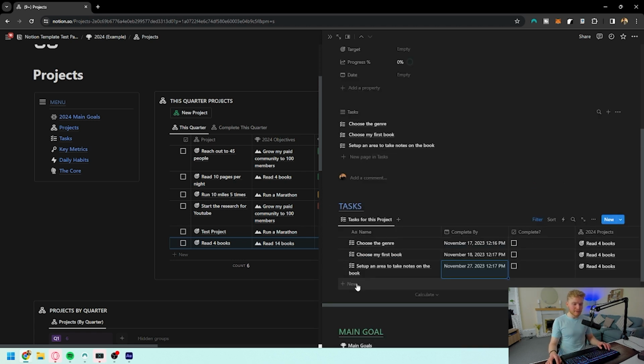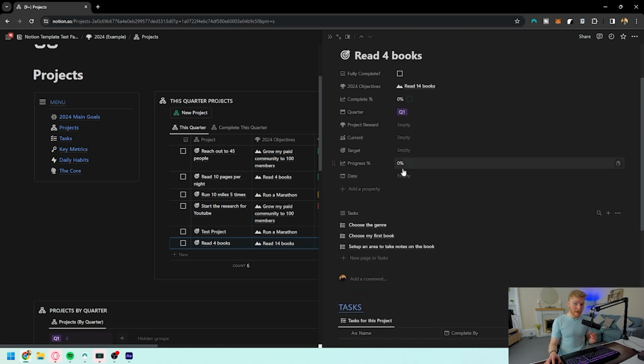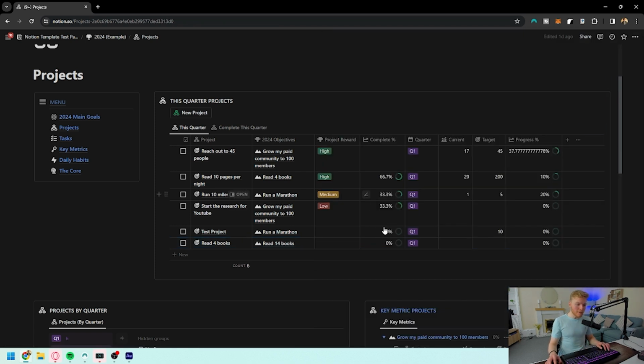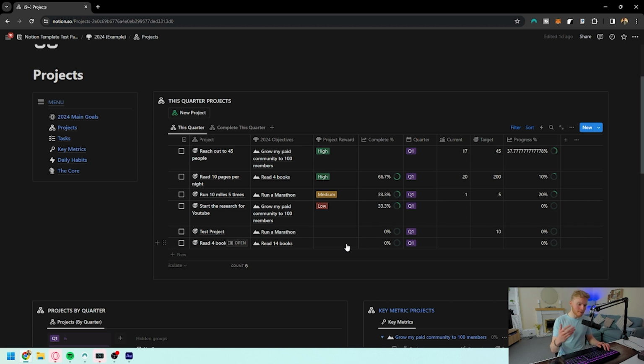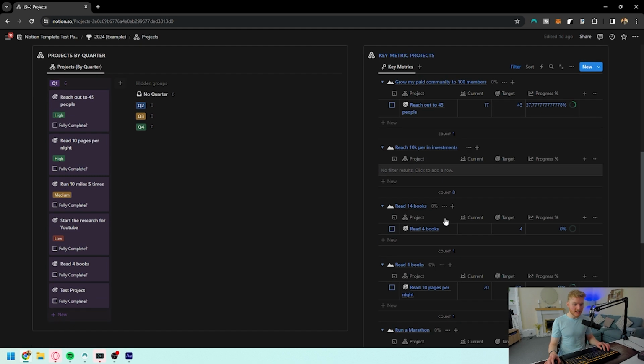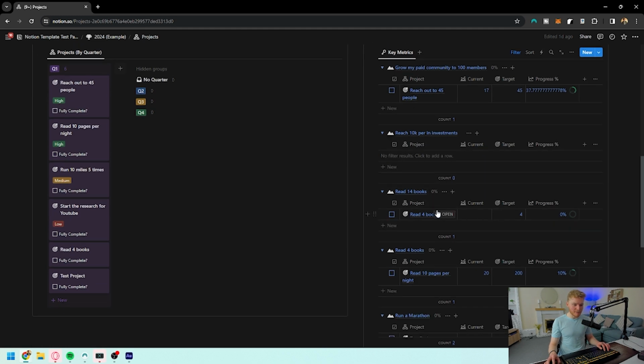Again, what we can add from there is to maybe complete 1 book, complete book 2, and that sort of stuff. But for now, that's not something we have to do. If we're coming back down to this area, we can still see that the completed percentage is 0. But one of our targets is actually 4 because it's the 4 books and we can quantify that. If I come into here and we now see that the read 4 books is in the 14 books area for the main objectives, we can now start to track that. So that if I do actually happen to complete one of the books, I can select 1 and now it is 25%.